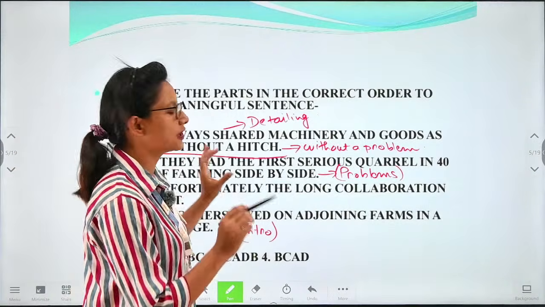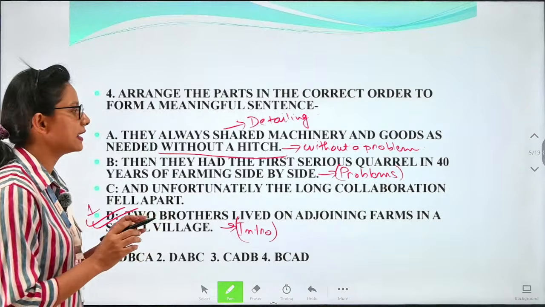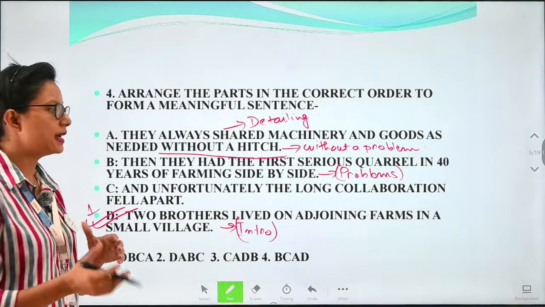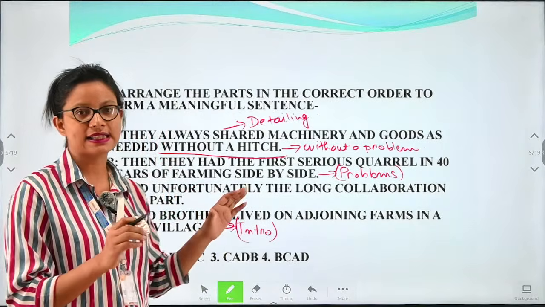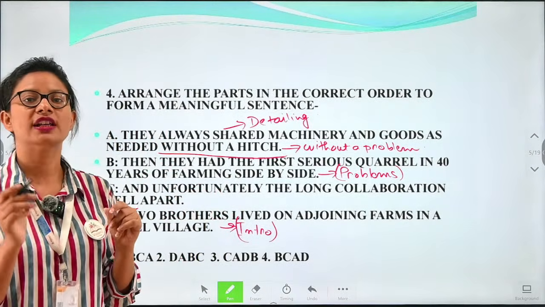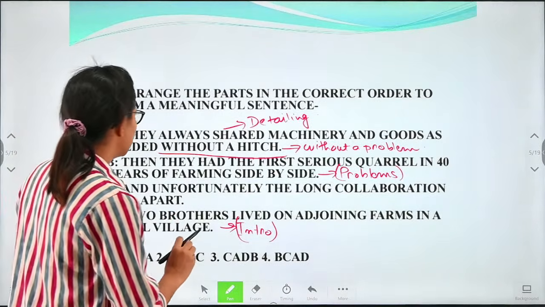That they had the first serious quarrel. They had a quarrel in their 40 years of lifetime, side by side. So we have got the problem. And after we have the problem in the jumbled sentences, then we'll consider the line which gives us the solution. So what is the solution here?